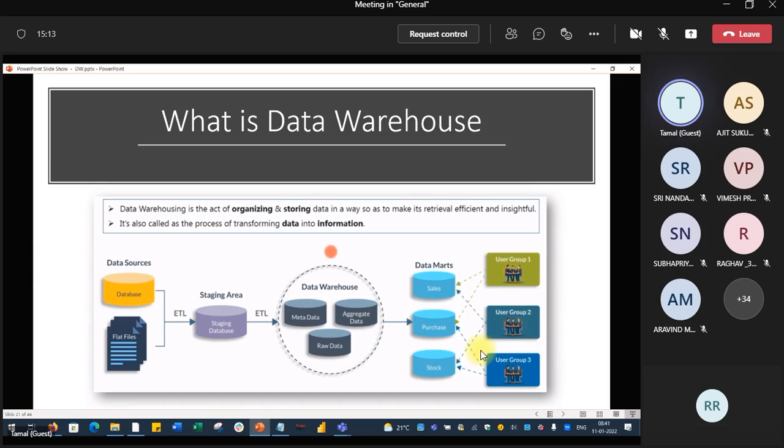Historical data means this is not going to be changed. This is much more fixed, non-volatile data. We will not be changing it very frequently. So data warehousing, always remember, is used for your analytical purpose.